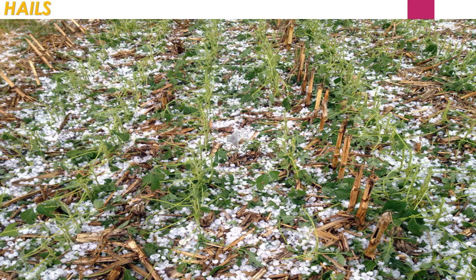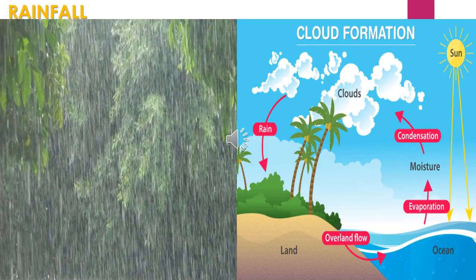Next, rainfall. Rainfall is the most predominant type of precipitation. There are different forms of precipitation, but the most widespread and important form is rain. Moisture-laden air masses rise upward, form clouds and bring rainfall when the temperature is above the freezing point. Based on the mechanism of rising air, there are 3 types of rainfall.